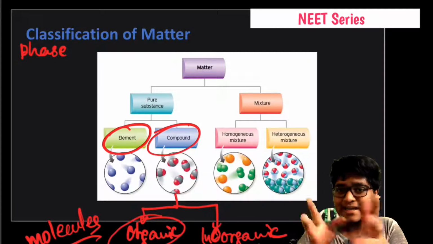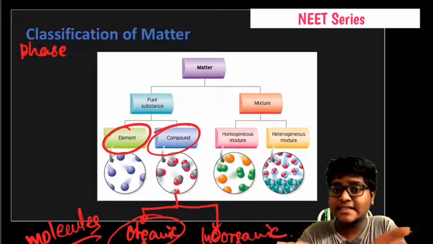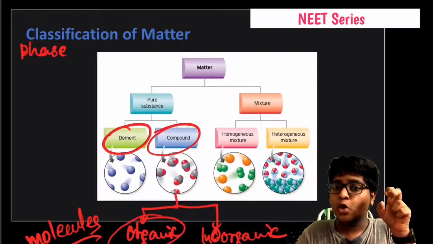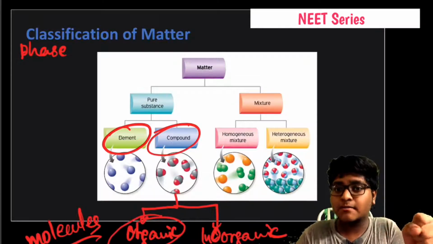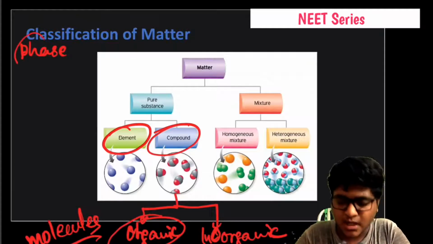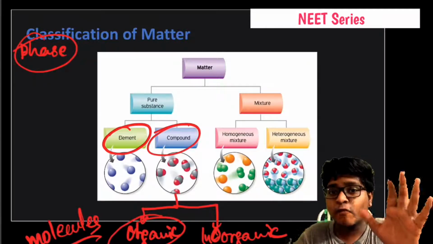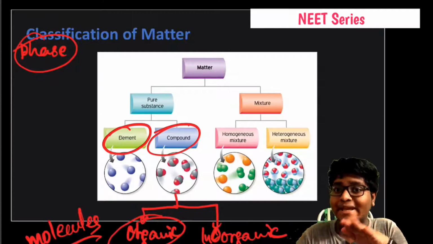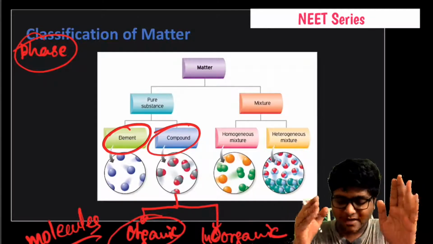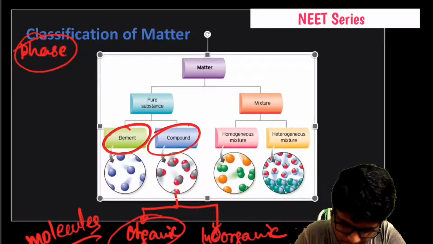We say like that. What does a phase mean? Phase is nothing but the constituent part of a system. Constituent part of a system. This is known as phase. In general, it is known as uniformity, constancy, maintenance of constancy. That is known as phase.